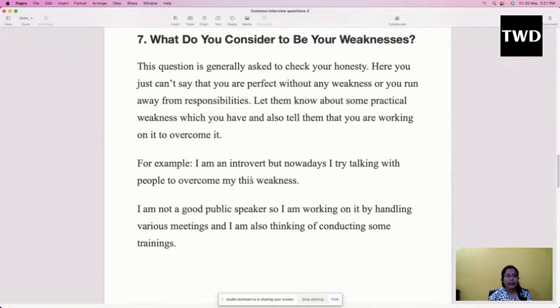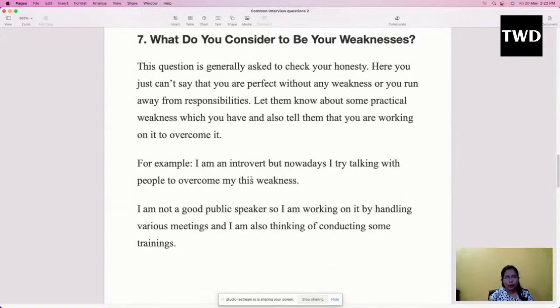Here you just can't say that you are perfect without any weakness, or that you run away from responsibility. You cannot say, oh, I'm so good, I don't have any weaknesses. Or say, oh, I'm so weak that I cannot handle anything, I cannot face anything, and I just run away from all kinds of responsibilities. No, both things are not acceptable.